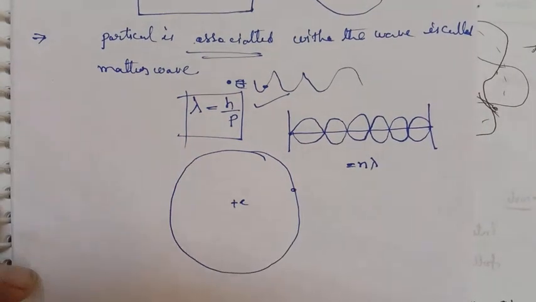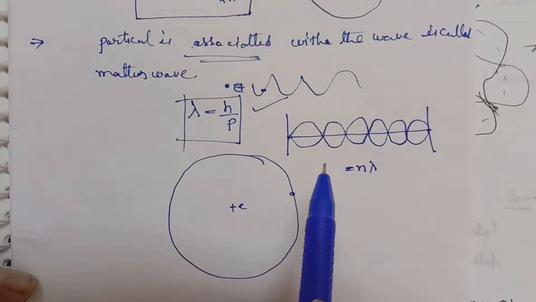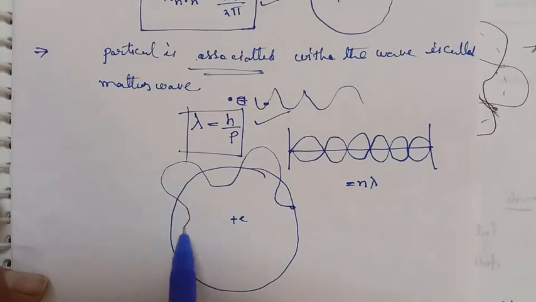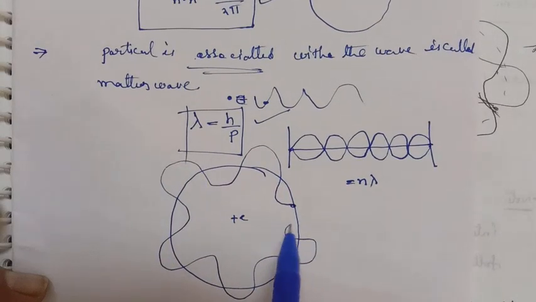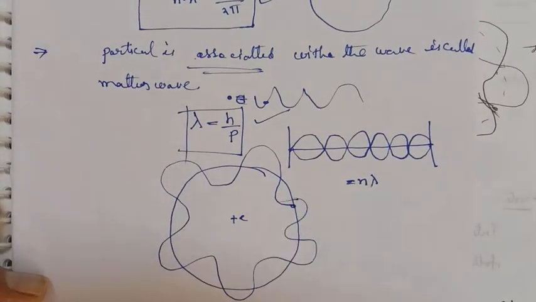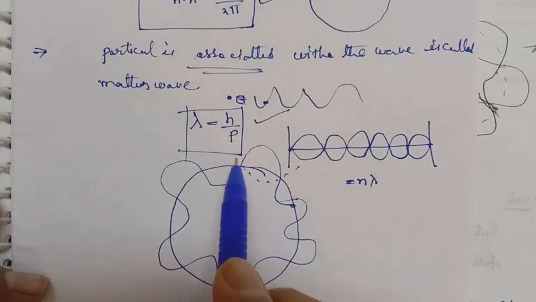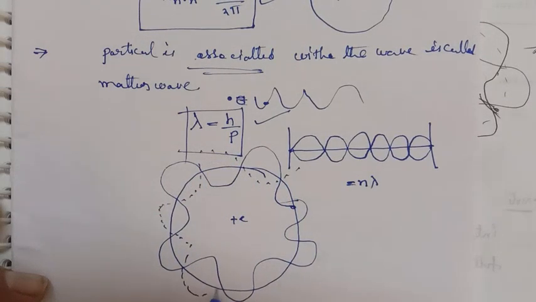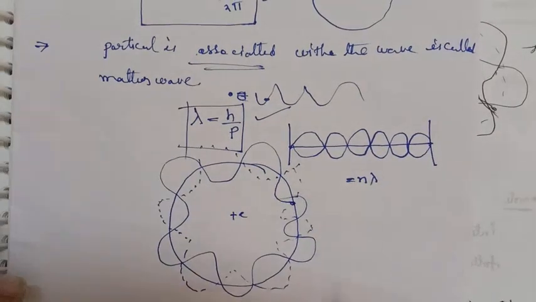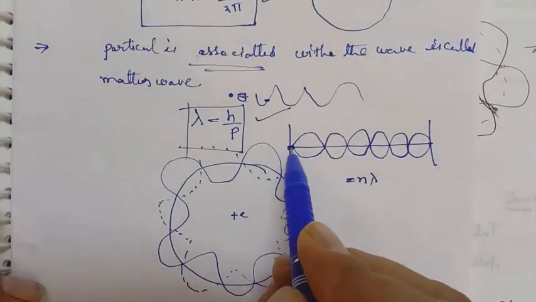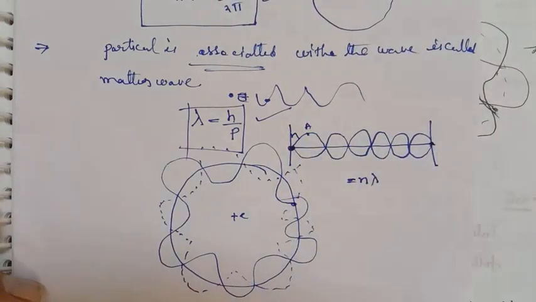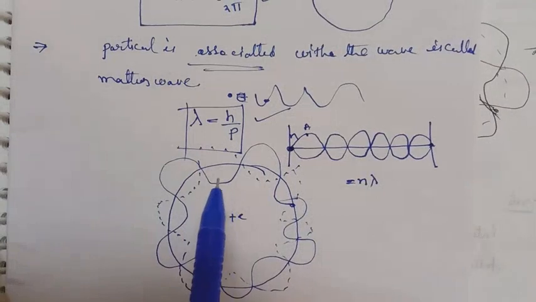This electron behaves like a standing wave. In standing waves, at the ends we get the nodes, and in between there is the antinode.